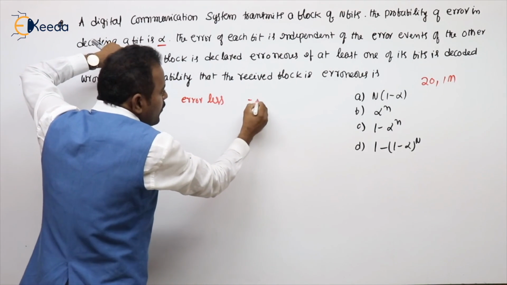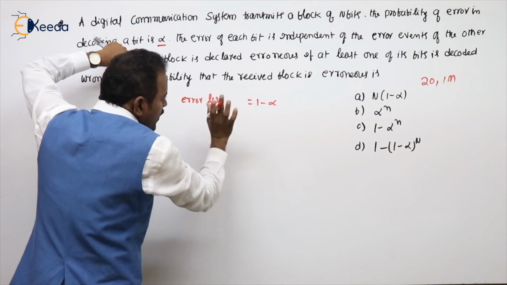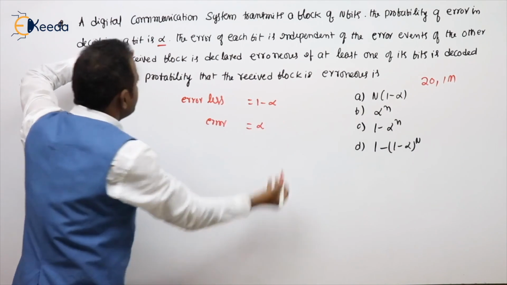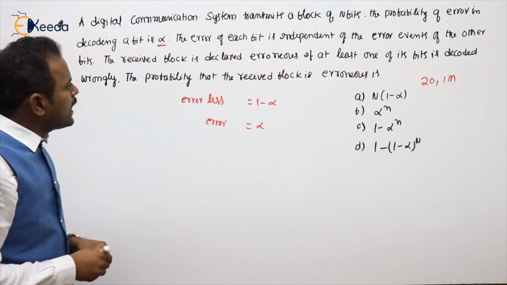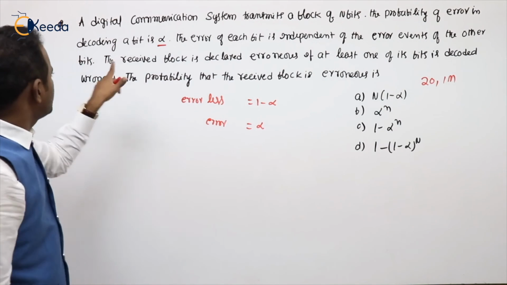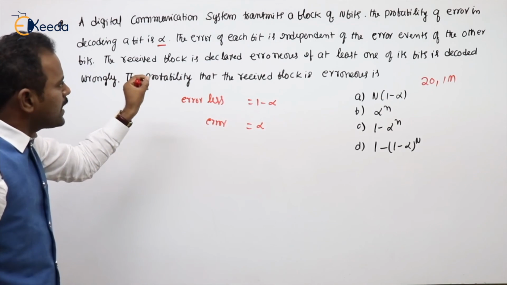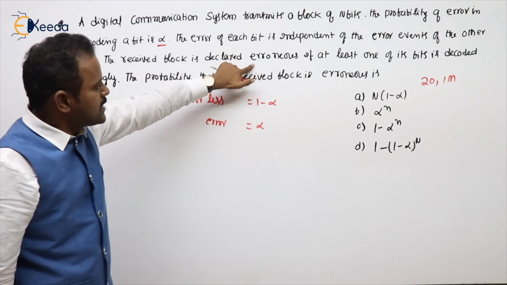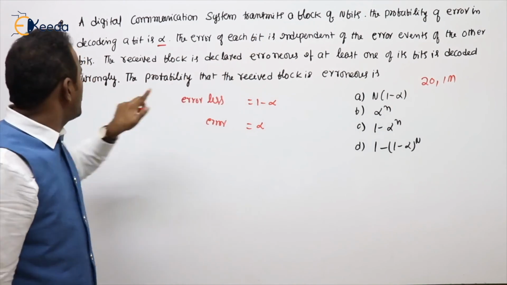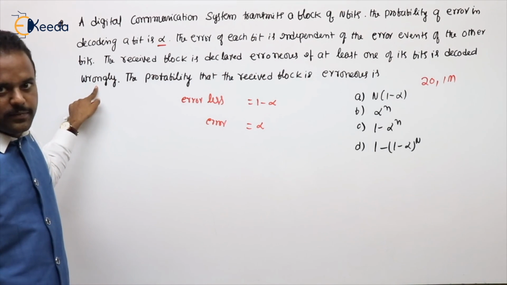It should be 1 minus alpha. Whether it is a success or failure, I will write. And what is the probability of error? It is alpha. The error of each bit is independent of the error events of the other bits. The received block is declared as erroneous if at least one of its bits is decoded wrongly.